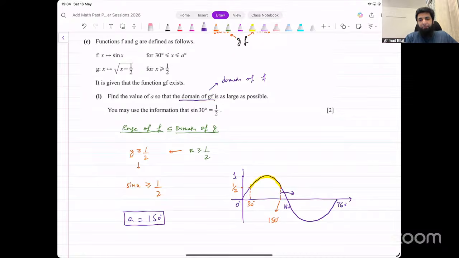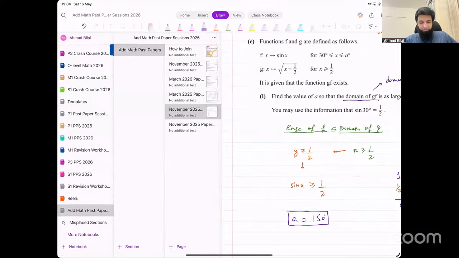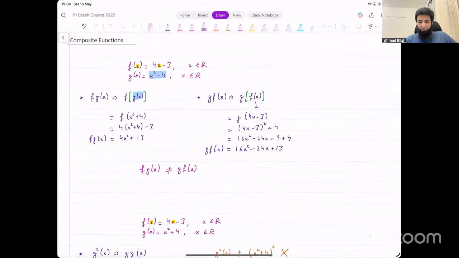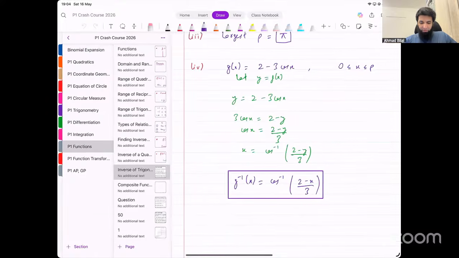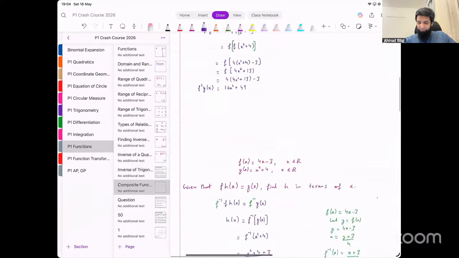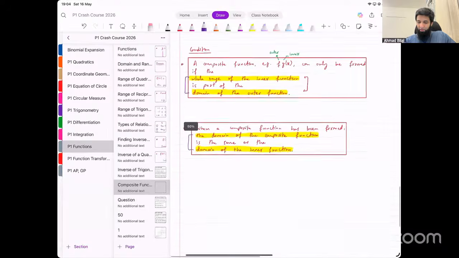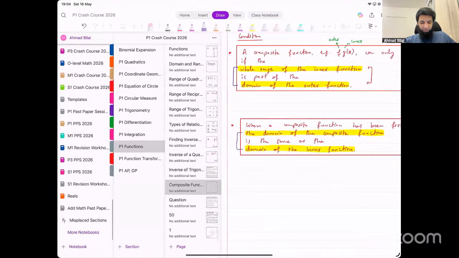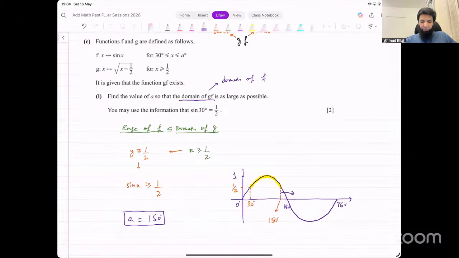Once you have practiced a number of questions like this, it becomes kind of easier. But if you haven't seen questions like these before, remember those properties that I showed you. A composite function can only be formed if the whole range of the inner function is part of the domain of the outer function. Okay, and that's the property that we're using there. Let's move on to the next part.